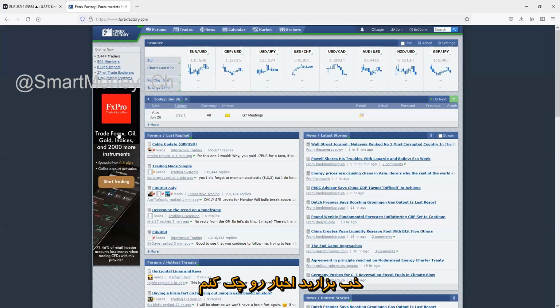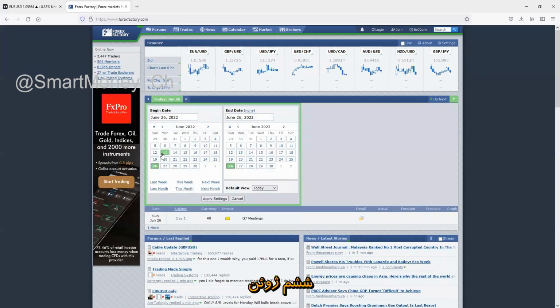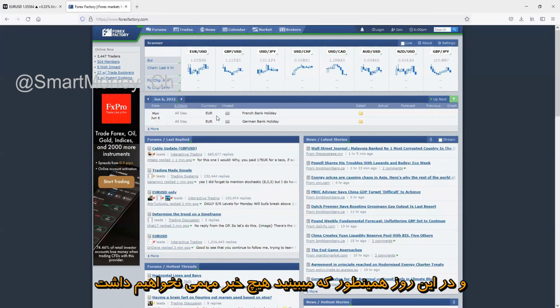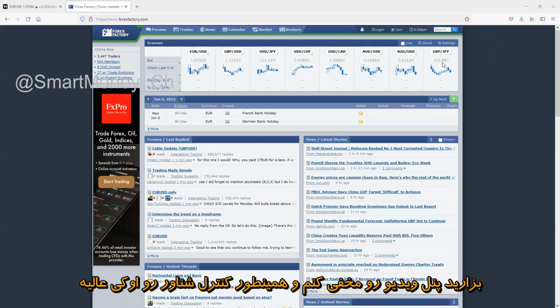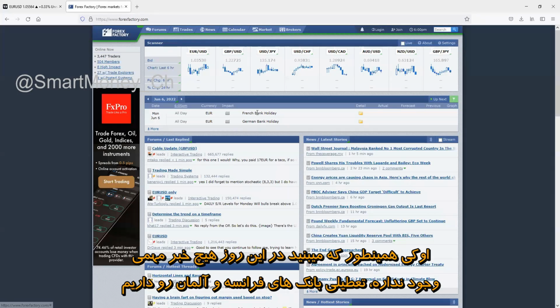So let me just check the news. 6th of June, it's right here. Yeah, 6th of June, apply settings. And on this day, as you can see, there won't be any high impact news. Let me just hide the video panel, hide floating meeting controls. Okay, perfect. So on this day, as you can see, there won't be any high impact news.